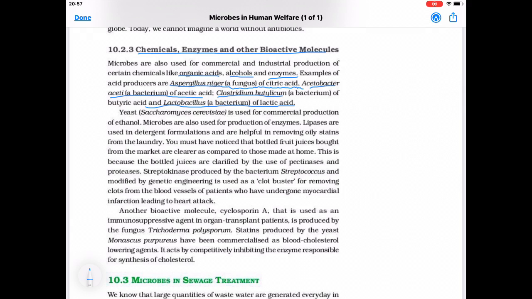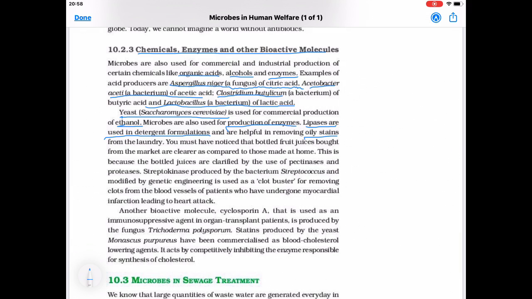Next is yeast. Scientific name is Saccharomyces cerevisiae, is used for commercial production of ethanol, ethyl alcohol. Microbes are also used for production of enzymes. Lipases are used in detergent formulation. Lipases means which can digest the fats and are helpful in removing oily stains because lipases break the fat molecules, so it is helpful in removing oily stains from the laundry.